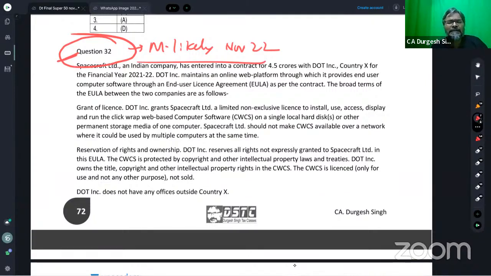Only if the consideration is paid for the license for exploiting the property or the computer software. Only then it could be considered to be a royalty income. Whereas in this particular case, it cannot be considered as royalty income for the reason which I have told you as per the treaty.